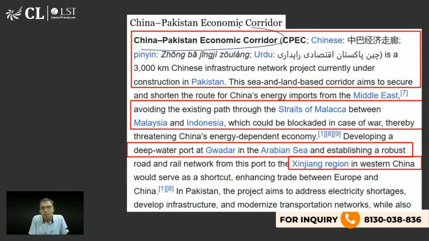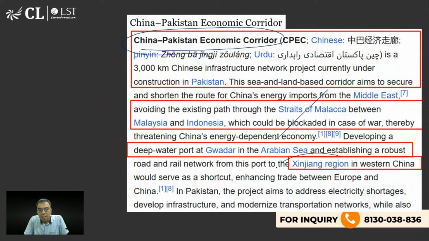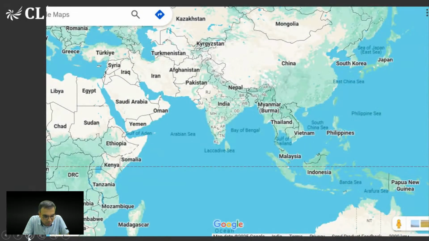Now, the China-Pakistan Economic Corridor. China is also developing this Gwadar port, and this will be helpful for China to avoid the Strait of Malacca. This is very, very important. But before that, let me ask you a question, so that I can test your knowledge of this.